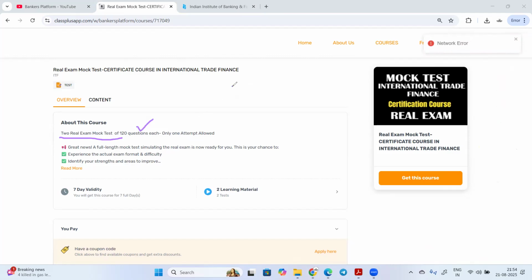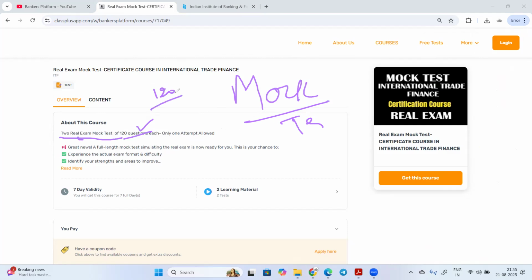If you have already purchased the mock test series, in which this exam is already available, then no need to go for this. This is for those candidates who have not purchased any mock test or any full course. They can go for this real exam mock test. Here you are getting two real exam mock tests. Each will be of 120 questions, and marks will be 100. And I would like to tell you that for international trade finance, you need 60 marks to clear the exam.